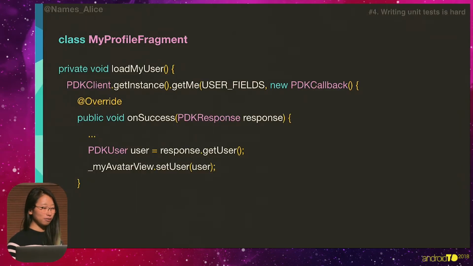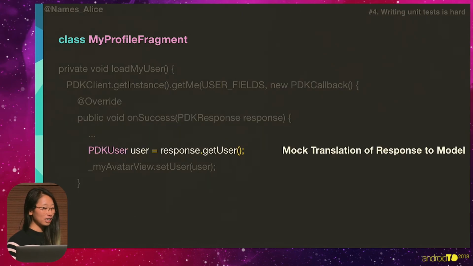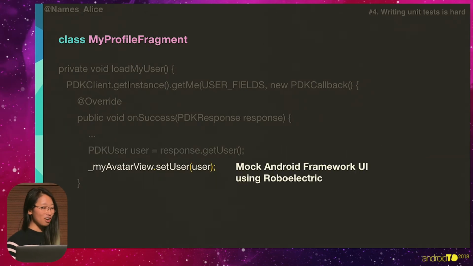So in order for us to do that, what does that mean? Well, one, we have to mock out our network callback in order to do this. Secondly, we have to mock out the translation of the response to a model. And then lastly, we have to mock out the Android framework UI using Robolectric, just to write a simple unit test.